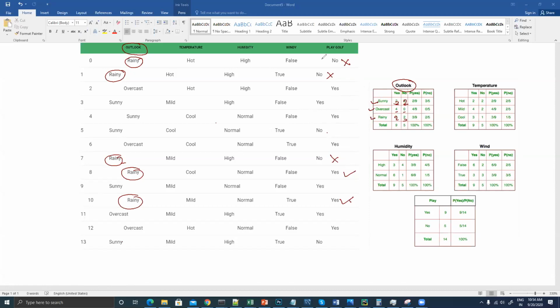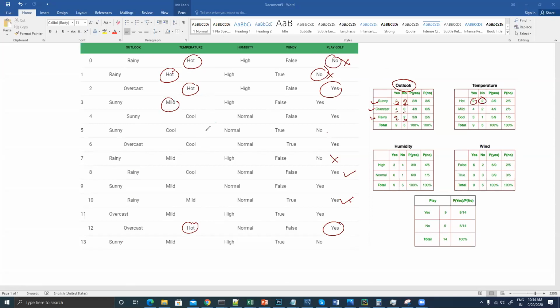Now the same thing I can perform for our temperature column as well. In the temperature column, let's suppose we have hot, mild, and cold. We have hot here, here, here, and again here. So one, two, three, four times we have hot. So yes for hot is 2, and no for hot is 2. This is fine. Now if I talk about mild, so mild, mild, mild, mild, and mild. So five times we have mild, and then we have yes, and let me erase this entire thing.